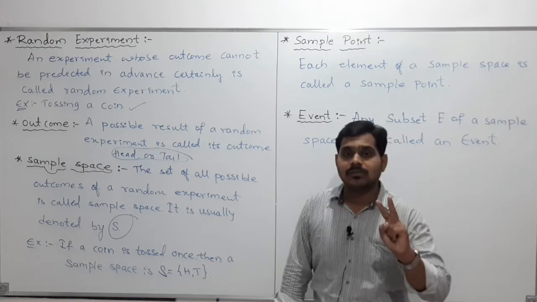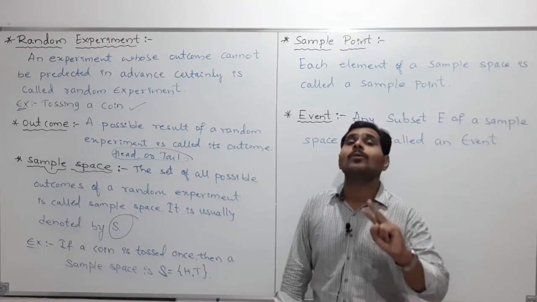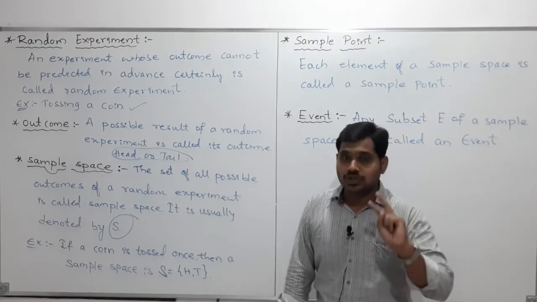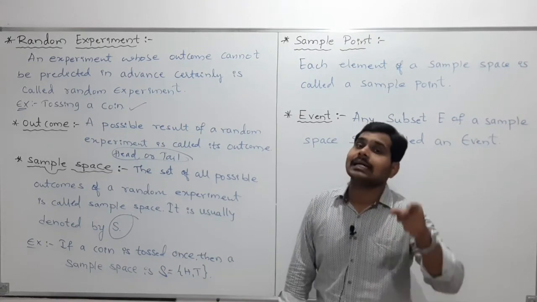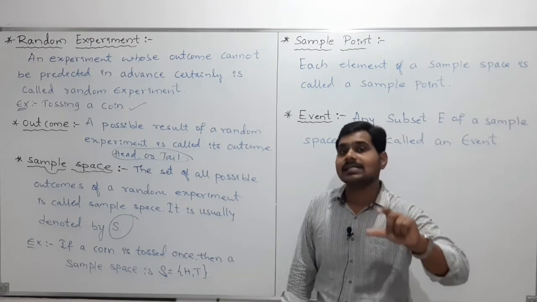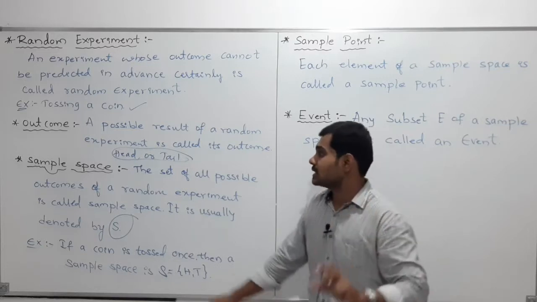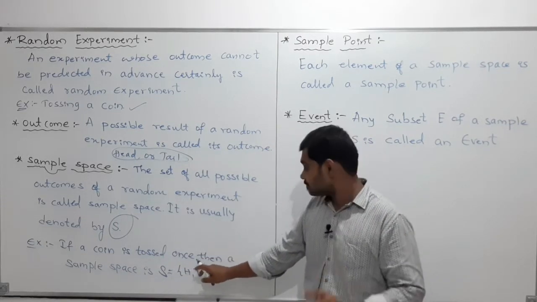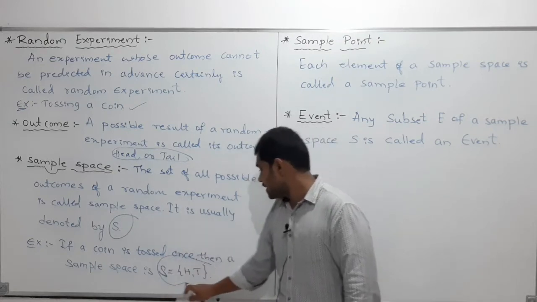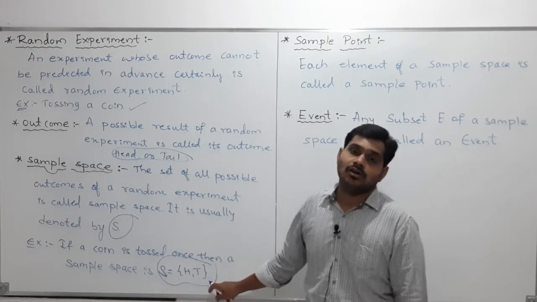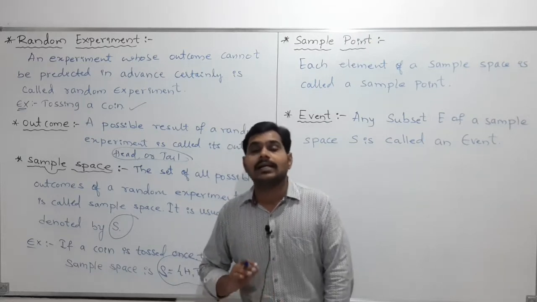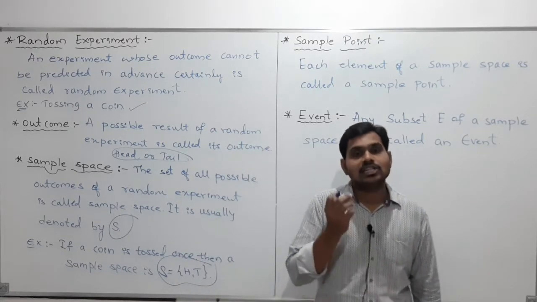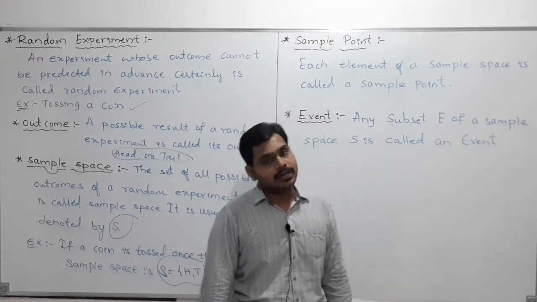These are the only two outcomes. If you write those two outcomes inside a set, that is what we call the sample space. So if you toss the coin once, then the sample space S is equal to {H, T}. H is head, T is tail. In short, we write H comma T.